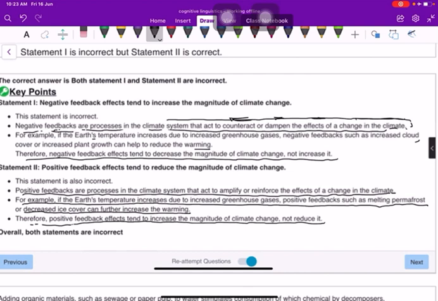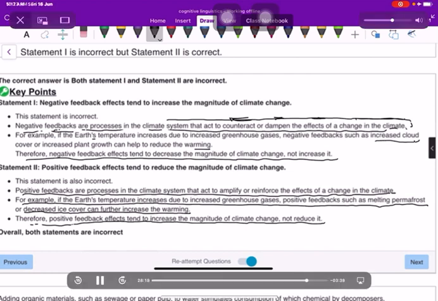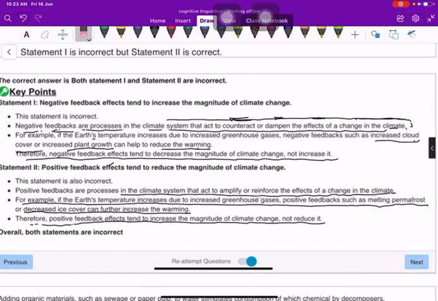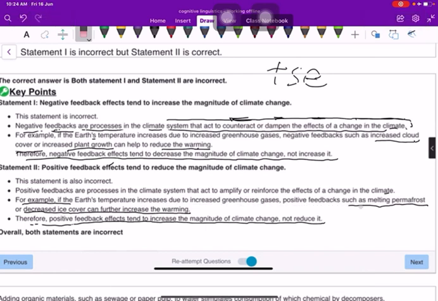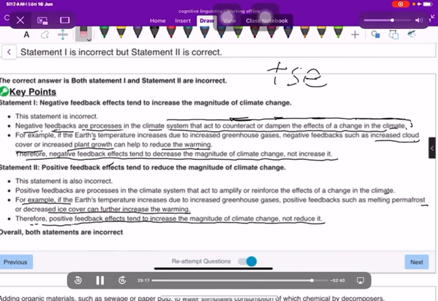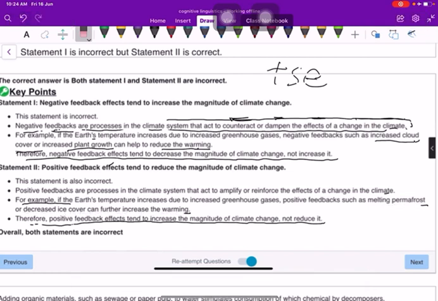And positive feedback are processes in the climate system that act to amplify or reinforce the effects of a change in the climate. They amplify or reinforce the effect of change in the climate. If temperature increases due to increased greenhouse gases, positive feedback such as melting permafrost or decreased ice cover can further increase the warming. So positive feedback,